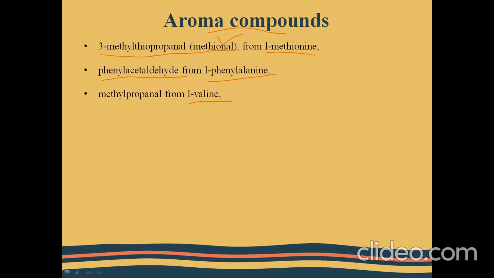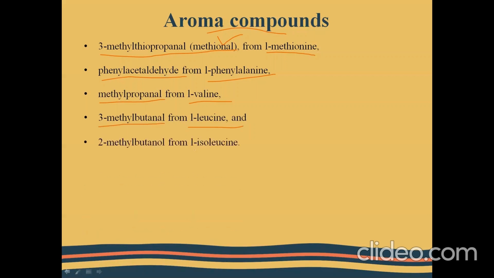And if it is L-valine, then the aroma compound is methylpropanol. And if it is L-leucine, then the aroma compound is 3-methyl-butanol. And finally, if the initial reacting amino acid is L-isoleucine, then the aroma producing compound is 2-methyl-butanol.